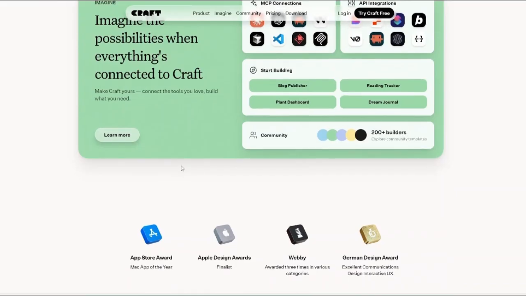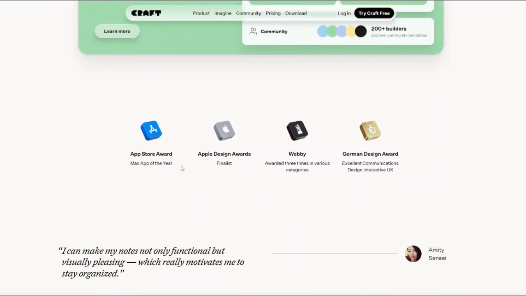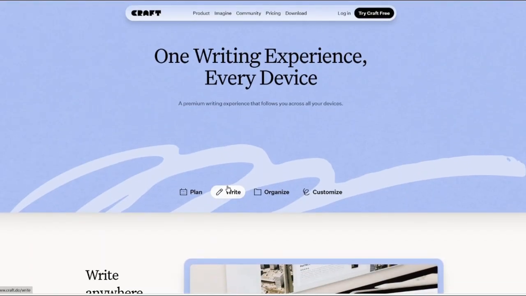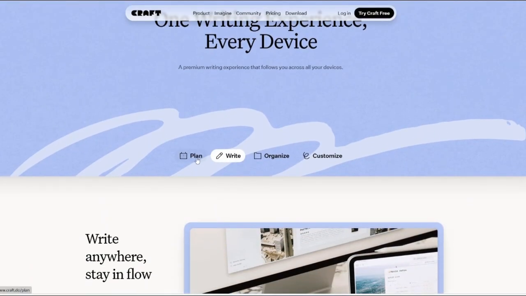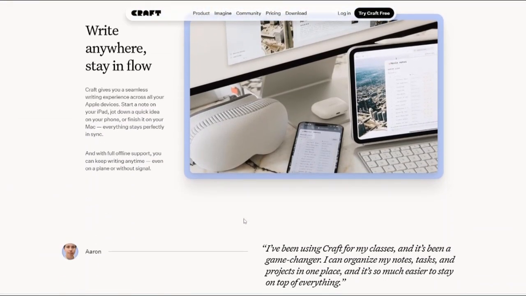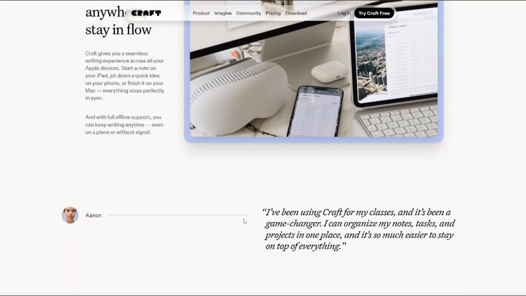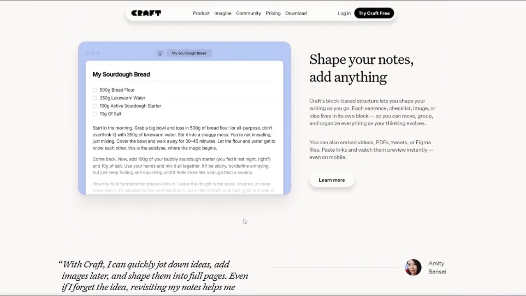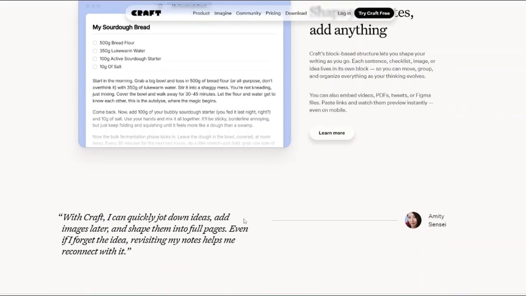Writing and note-taking experience. Well, this is where Craft really shines. Craft offers a clean, distraction-free writing experience, and documents look polished by default with beautiful formatting, spacing, and typography. You don't need to tweak much, everything already looks presentable. Writing in Craft feels fast and natural, especially if you're someone who values flow and focus.